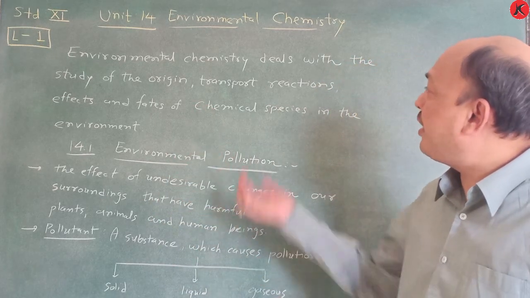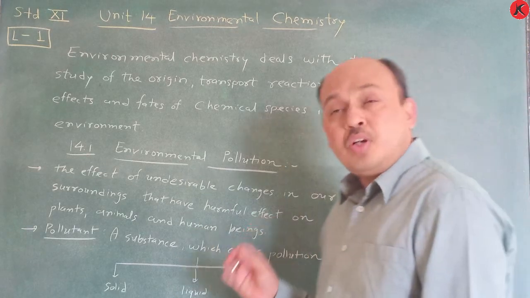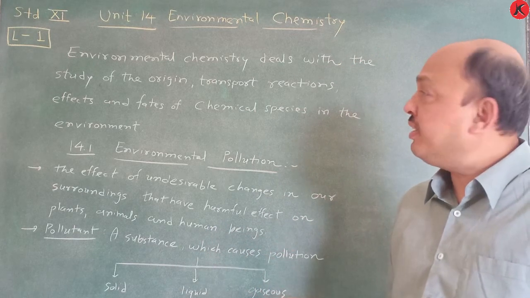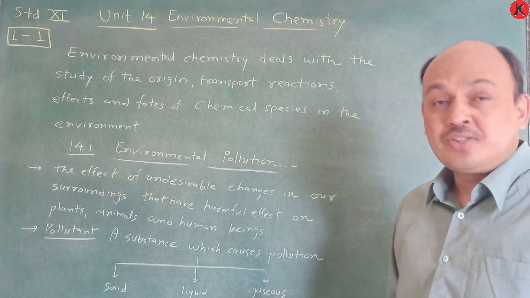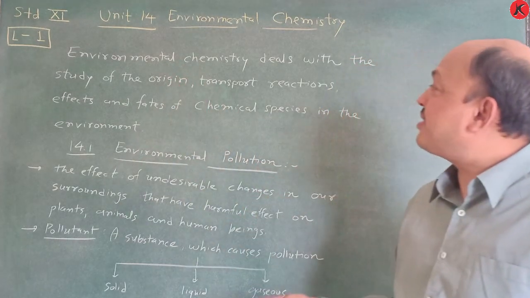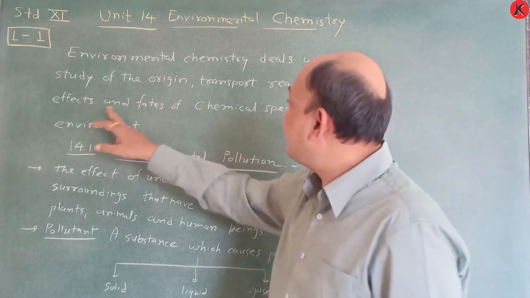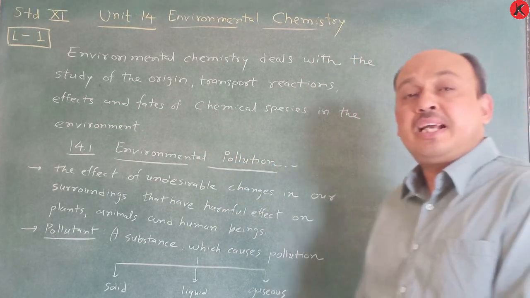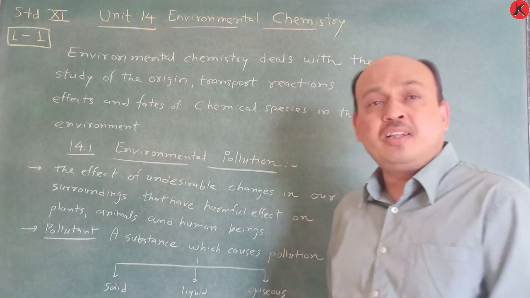And one definition of environmental chemistry is very important, because do not omit this chapter, because this question is asked in your NEET or JEE examination: which is the correct definition of environmental chemistry from the following. So environmental chemistry deals with the study of the origin, transport, reactions, effects and fate of chemical species in the environment.